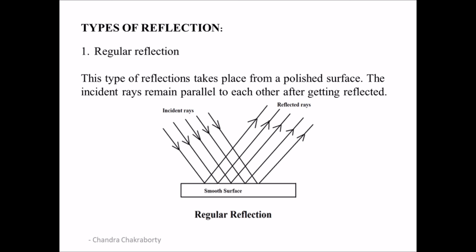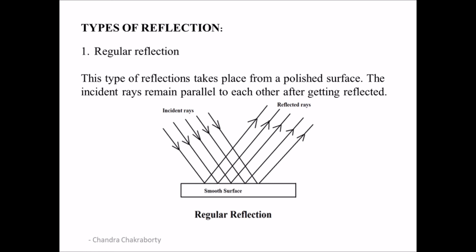Here, the reflecting surface is smooth, it's regular. This type of reflection takes place from a polished surface which is smooth and regular. The incident rays remain parallel to each other even after getting reflected. So here you can see that parallel incident rays strike the smooth reflecting surface.